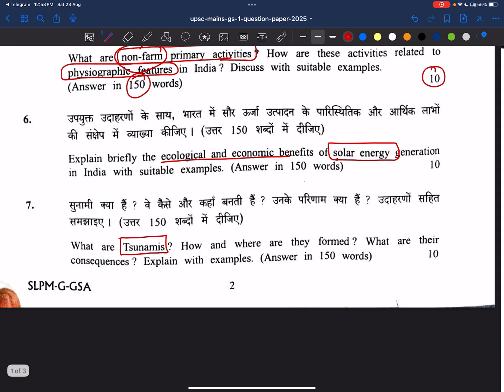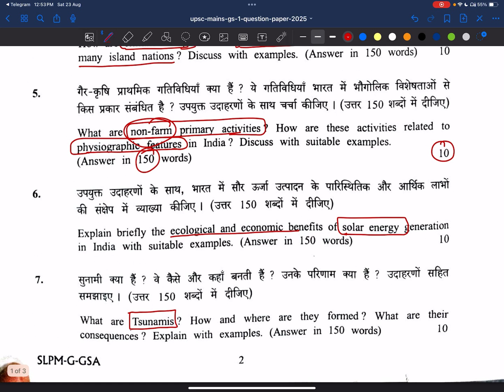Now see, explain briefly the ecological and economic benefits of solar energy. You know, in the 2025 prelims also, the Surya Ghar Muft Bijli Yojana was asked. In non-conventional energy generation, we are focusing more on solar power. We are installing more solar power, and we are very ambitious about developing solar energy generation in India. So the question was definitely likely to come. And they are asking both ecological and economic benefits. This is also a simple question.